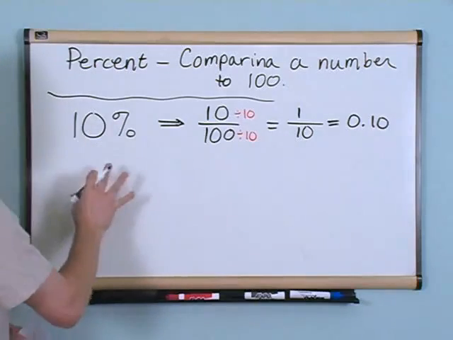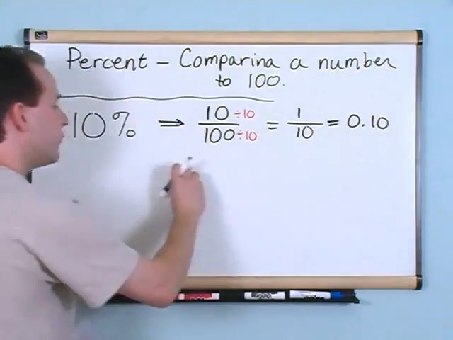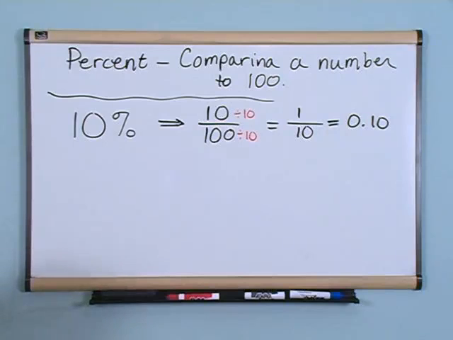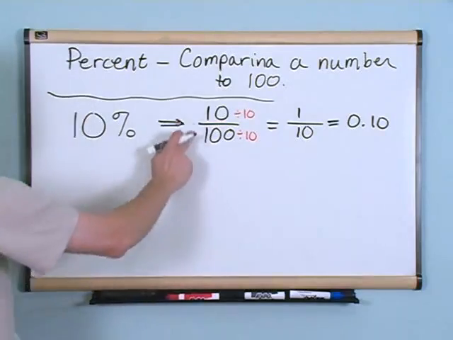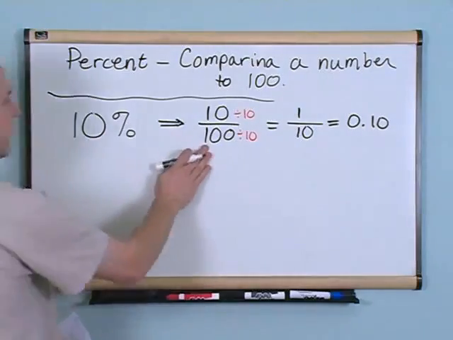10% is a number compared to 100. It's used to tell us how close we are to 100, okay? And you'll see why later when we work on some problems. So when we compare it to 100, we write this as 10 over 100. This is a fraction here, okay? We're just comparing it to 100.